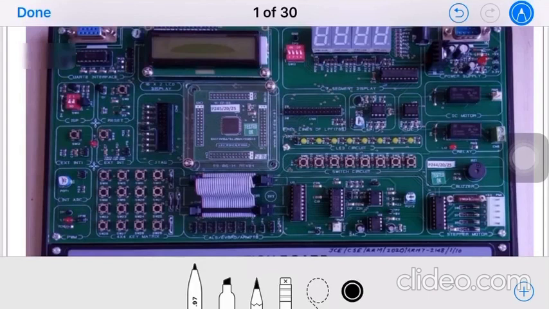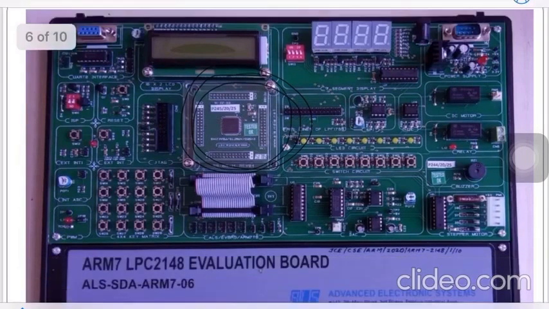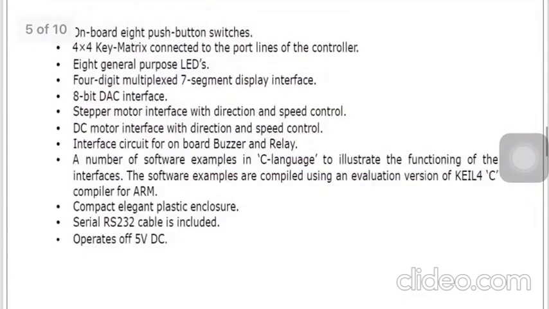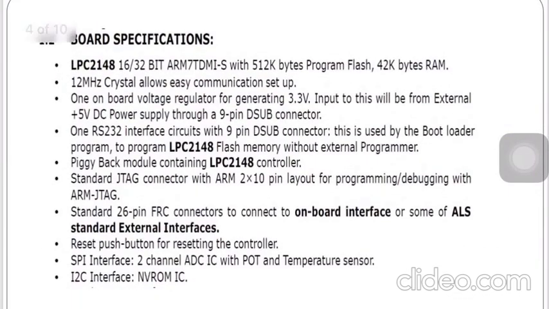You need to understand that. Here in the center, what we can find is nothing but our microcontroller, the ARM7 LPC2148 microcontroller in the center. And all these other things we are looking at around it are connected with our microcontroller. So it is on board, we can say, right? It is on-board communication. The protocols it supports are used to communicate with the external things with this microcontroller. Okay, so we'll discuss the specifications of this board.